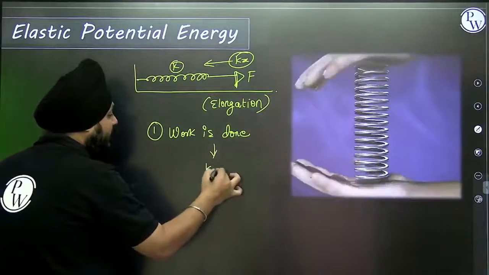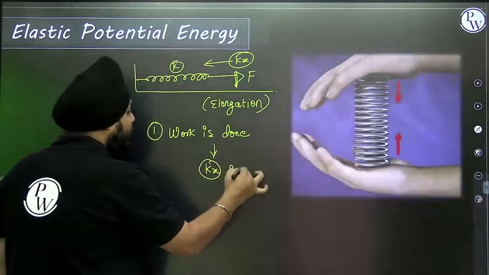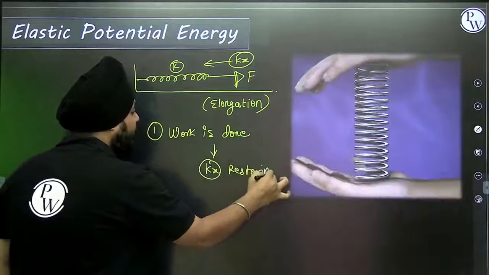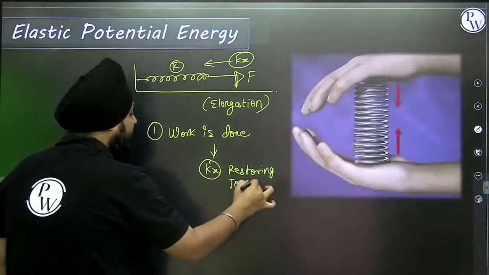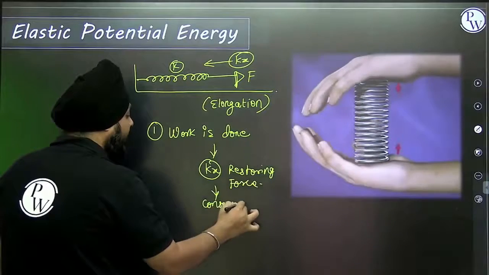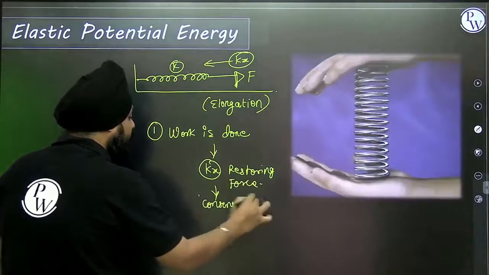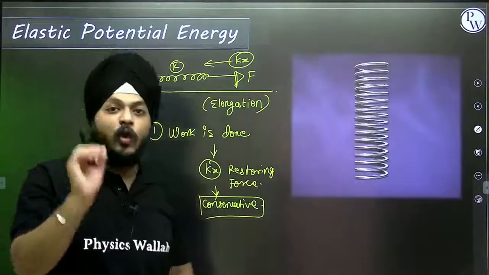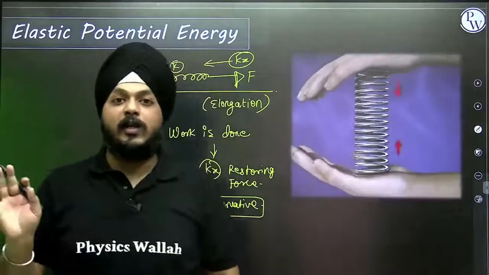This restoring force Kx is a conservative force, and whatever work is done against conservative forces is always stored in the form of potential energy.